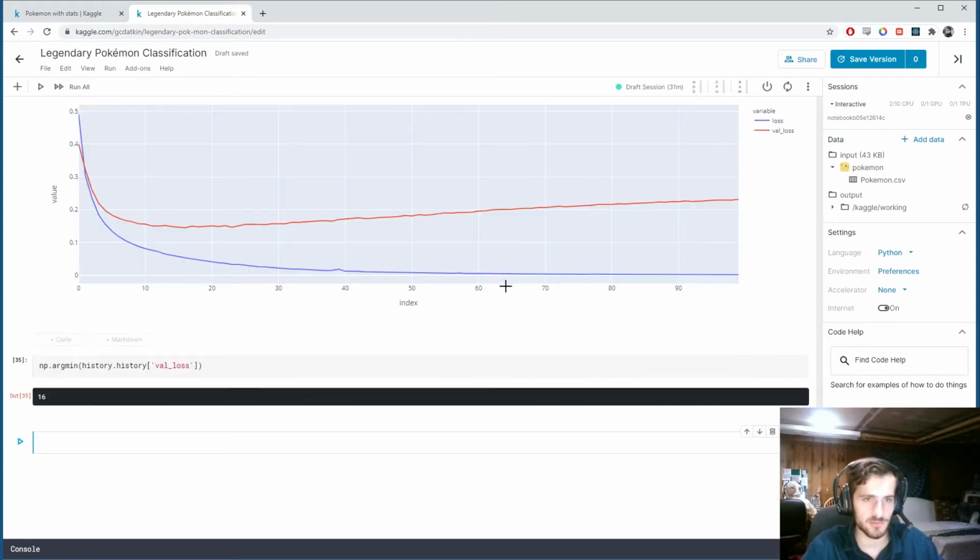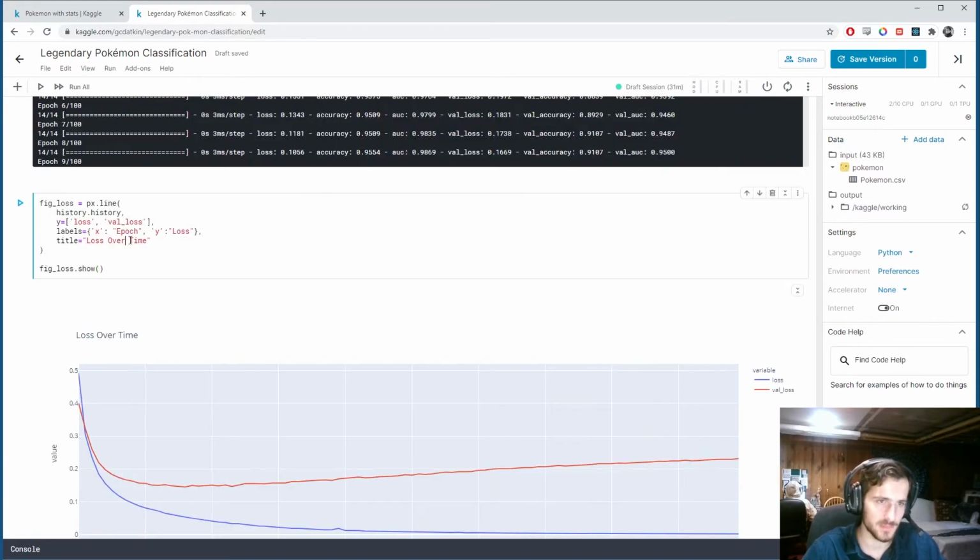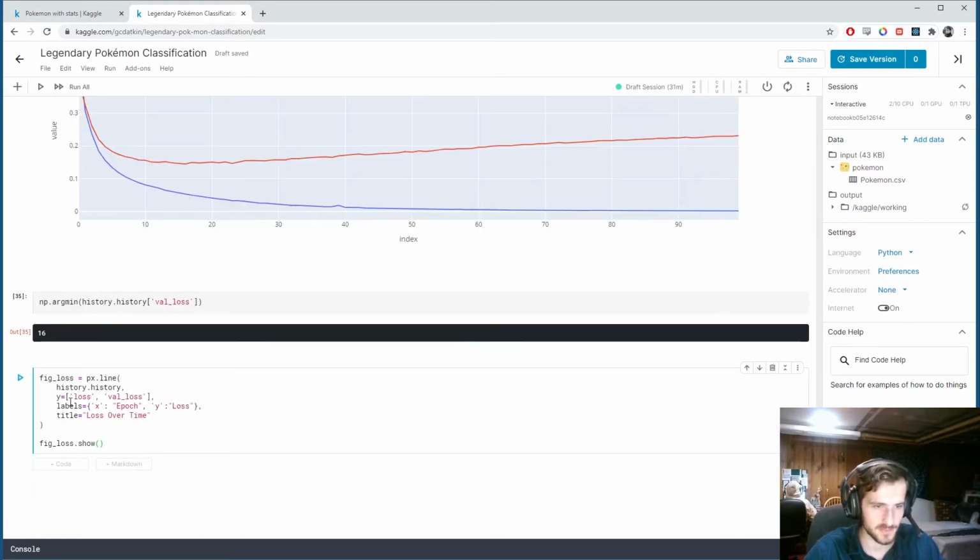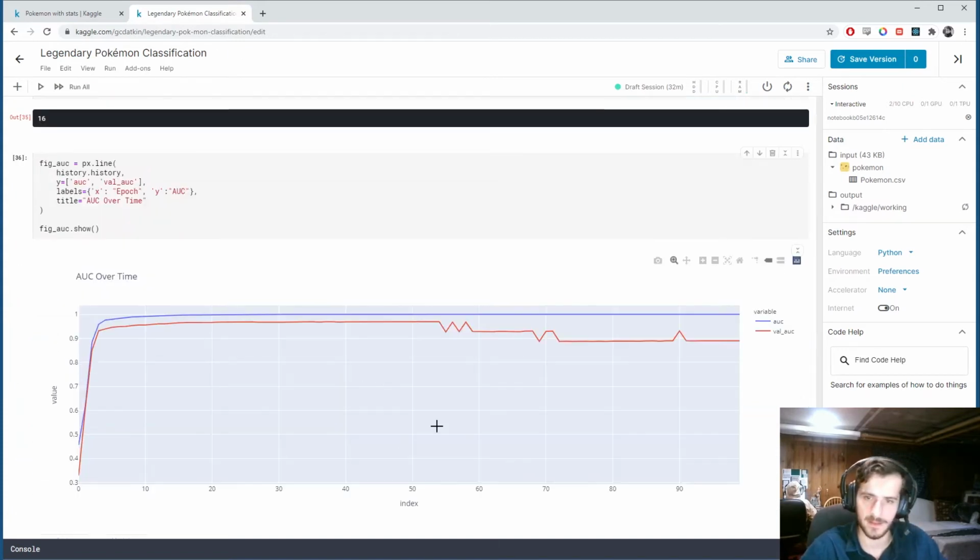And before I actually retrain the model, I'm just going to make a similar plot using the AUC curve. So this will be fig_AUC. We'll use AUC and val_AUC as our data. The y-axis will say AUC, and the title will be AUC over time. And we'll plot it. And very similar thing. Some interesting stuff is going on over here. As it starts to overfit, you can see that the AUC starts to go down again. Now, I assume this is the difference between a single misclassified example. That's why it's so jagged.